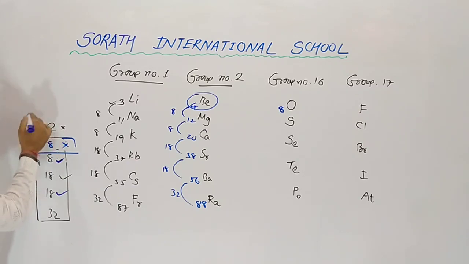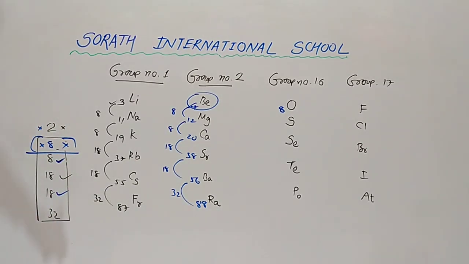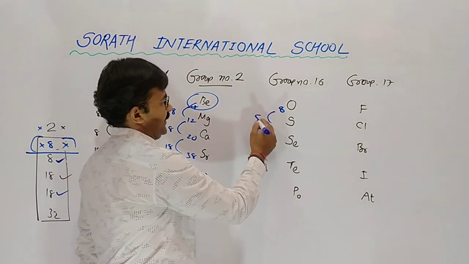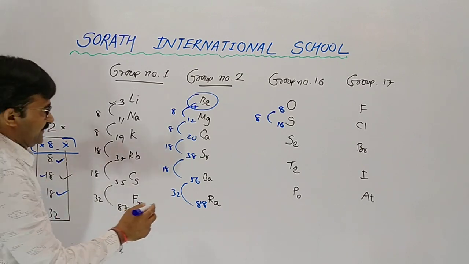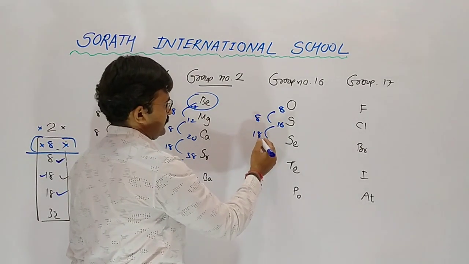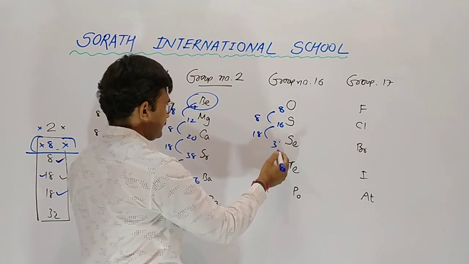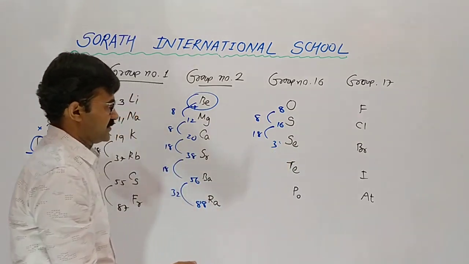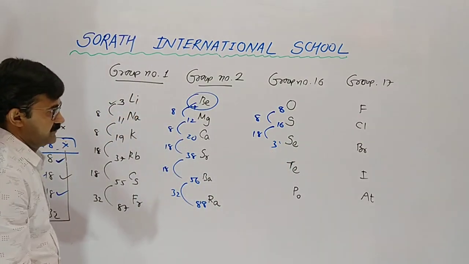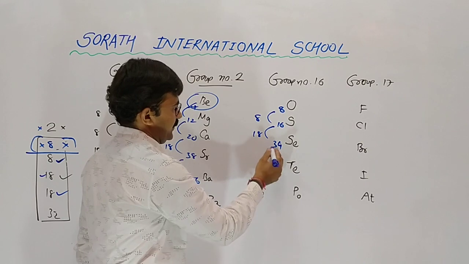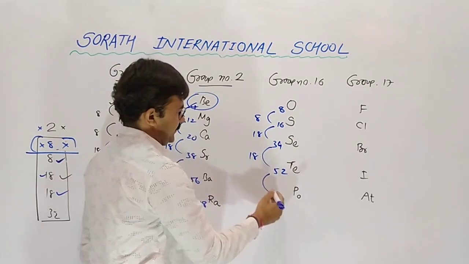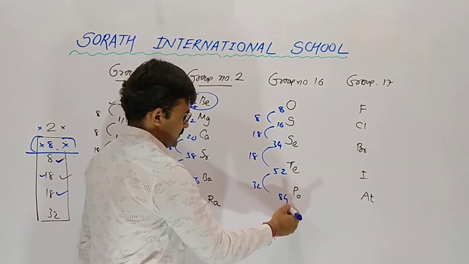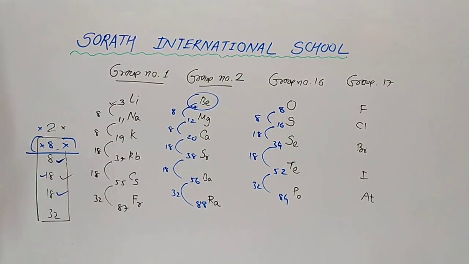The first 2 we have to leave out, and take the last 4. 8 plus 8, so 16. 16 plus 18, so 34. 34 plus 18, so 52. Then 32, so 84, which is polonium.